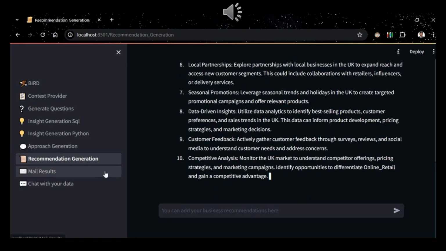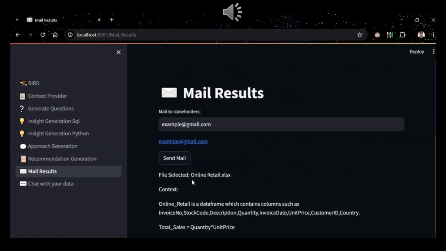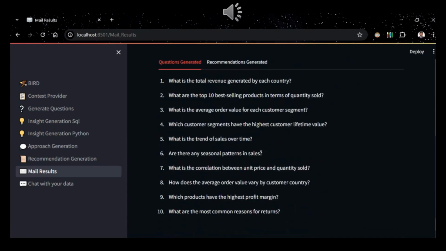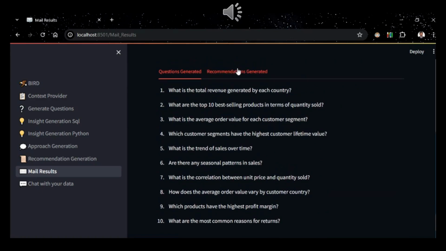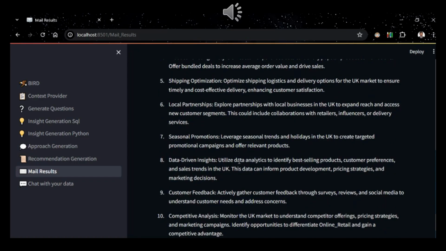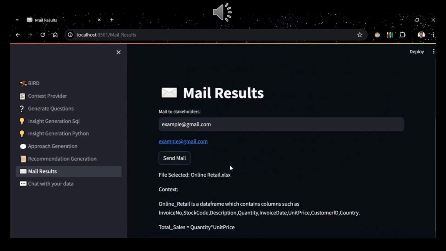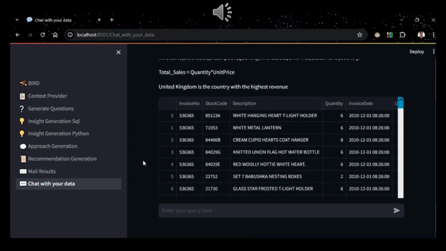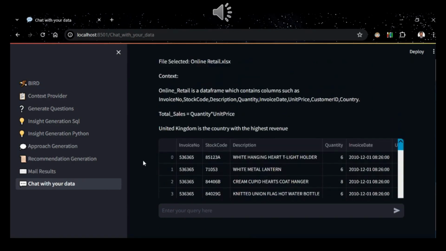You also have the option of mailing the insights, questions, and recommendations to your recipients. You can also chat directly with your data. You can ask questions of your choice and Gemini will answer those questions based on the context provided.